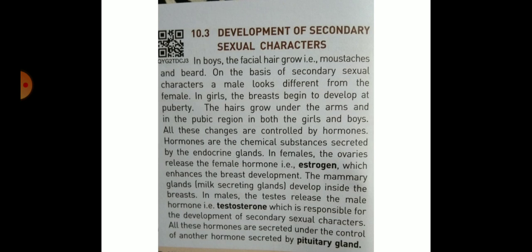Testes, ovaries, and pituitary gland are endocrine glands, and all endocrine glands secrete hormones. Only the pancreas, an endocrine gland, secretes hormones and enzymes. The pancreas gland is a mixed gland.